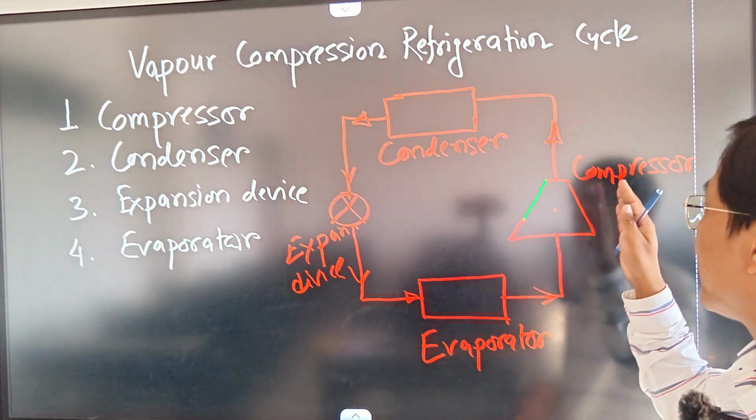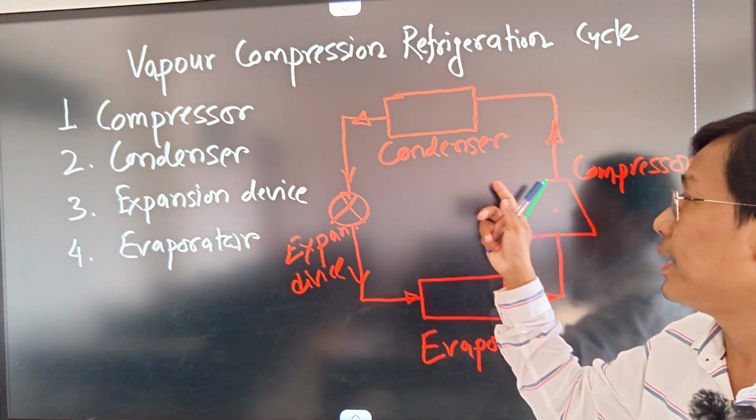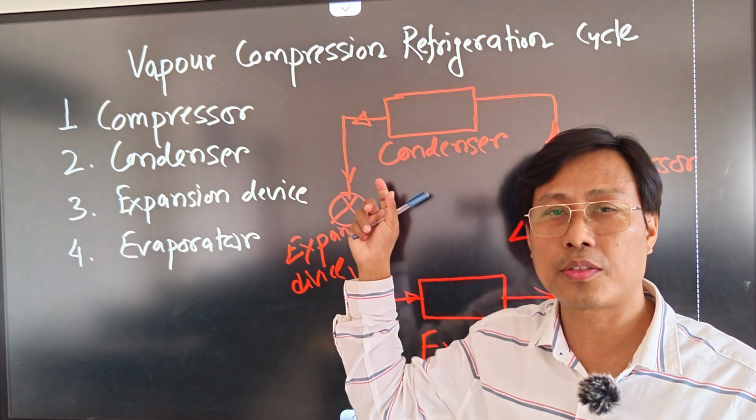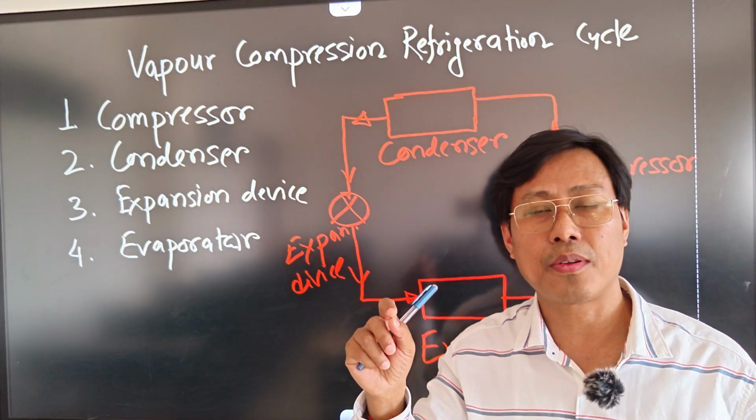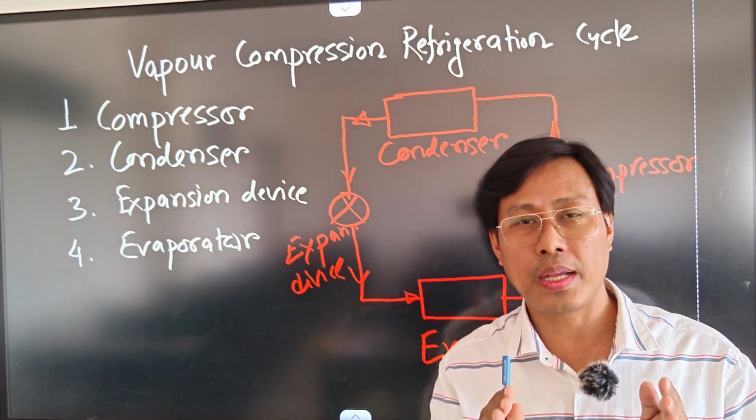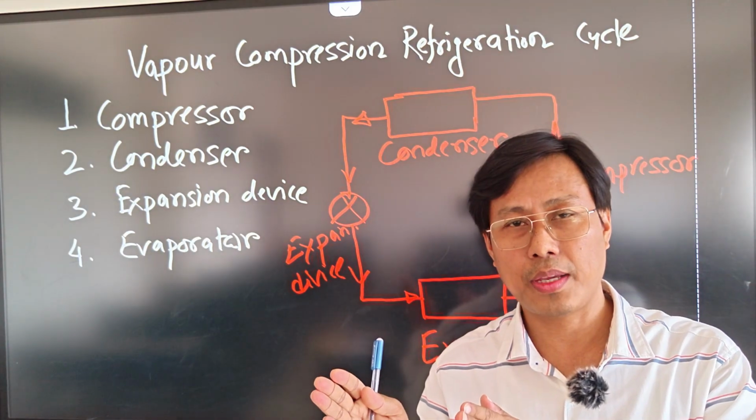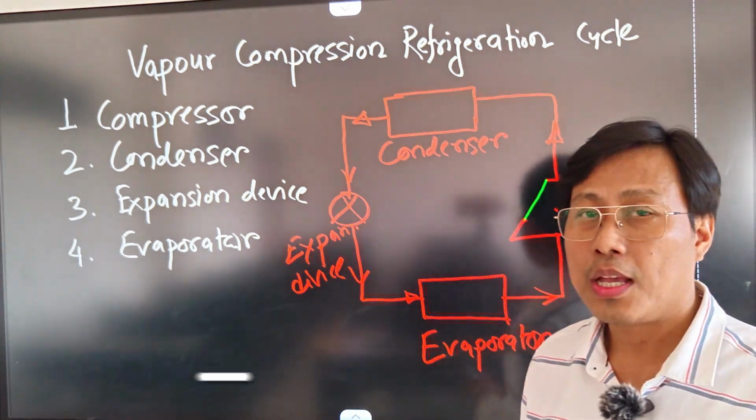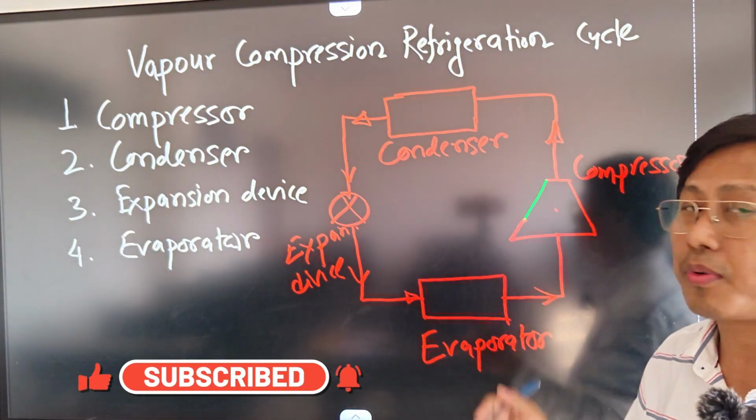Okay, so in the compressor, the process which is taking place is reversible adiabatic compression. In the condenser, the process which is taking place is the condensation process at constant pressure, and in the expansion device it is isenthalpic expansion. In the evaporator, evaporation process will take place, where the phase change from liquid refrigerant to vapor refrigerant will take place. Okay, so this is the evaporation process at the constant pressure. Okay, so let me write the processes which are taking place in all these major components.